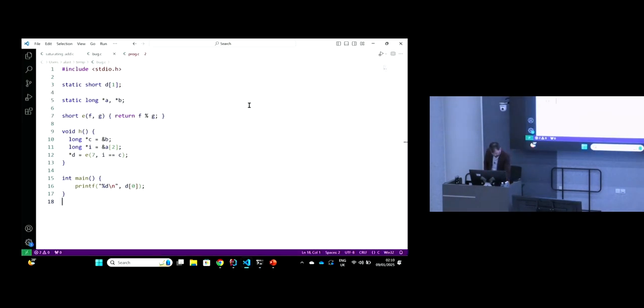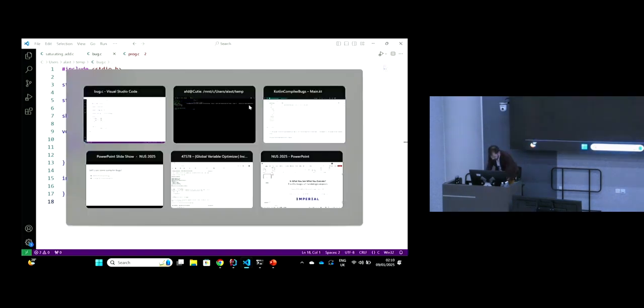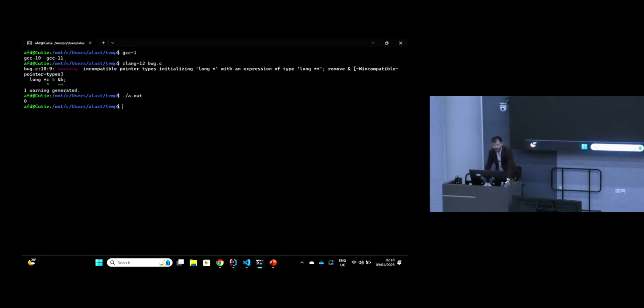And this warning is related to the function h, which, as we discussed, doesn't matter because this function is not going to be executed when we run the program. So let's run the program. And indeed, we get the result 0.